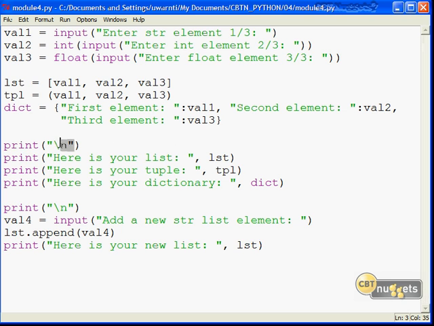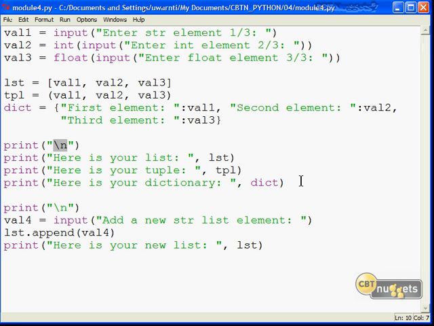I'm printing a new line here to give ourselves some physical space between code output. I'm doing that here in 2 spots. Remember, if you're not sure what a new line character is or an escape character, then you'll be definitely well suited for the next nugget where we define those.